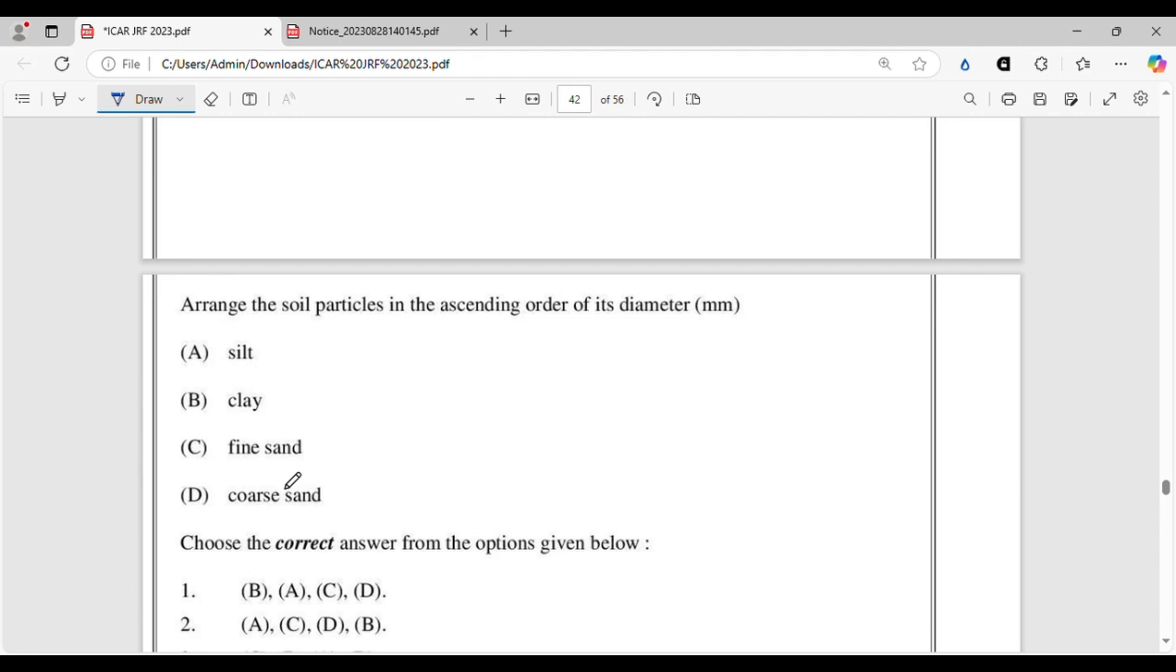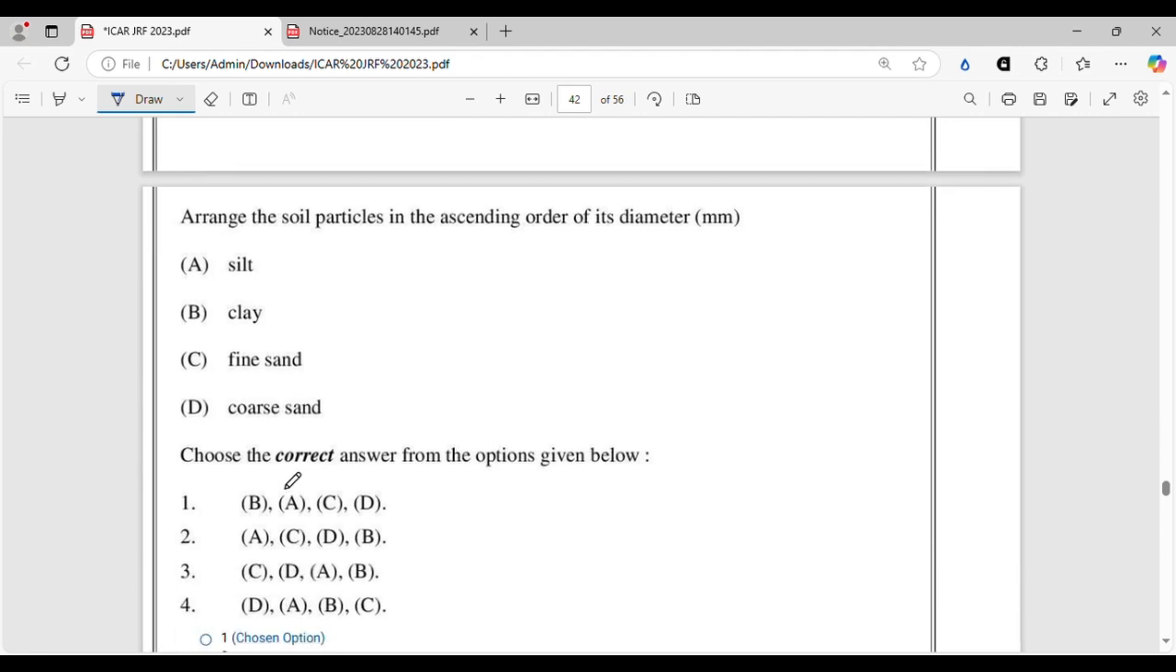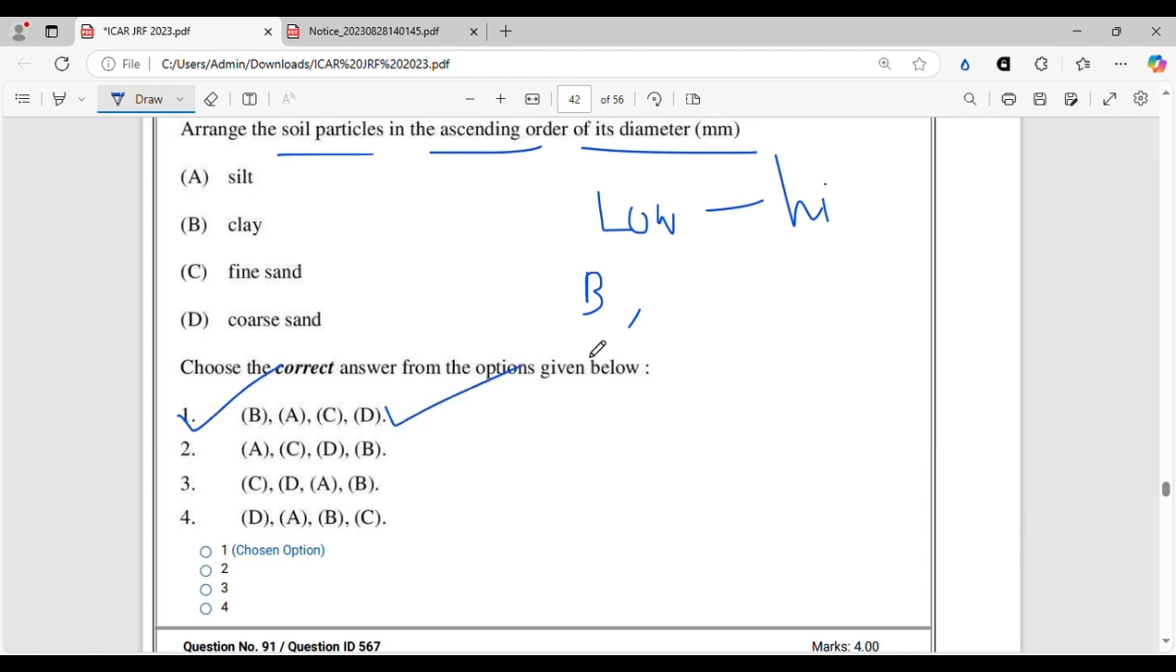Let's move on. This question is from soil physics, the soil texture portion. You cannot expect an easier question than this in any competitive exam. They're asking, arrange the soil particles in the ascending order of their diameter. Ascending order means from low to high. So whichever is the smallest will come first. So B will come first, clay will come first, and there is only one such option. We will not waste any time on this question and will directly move on.